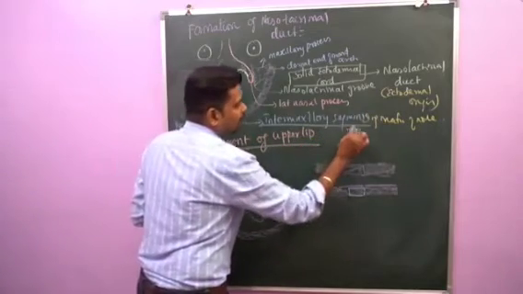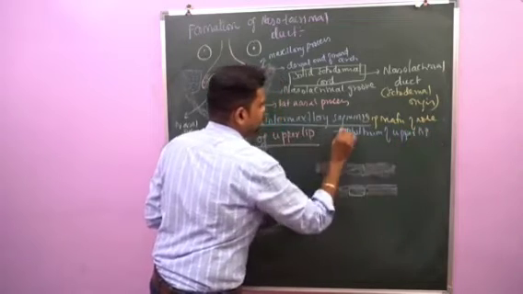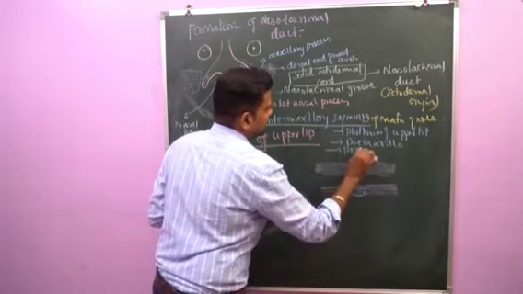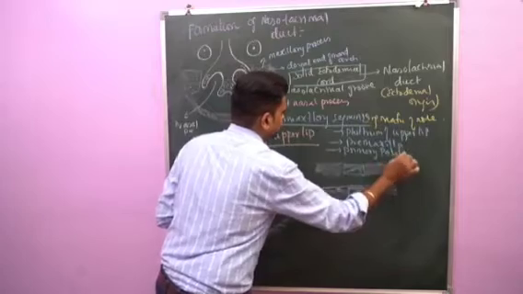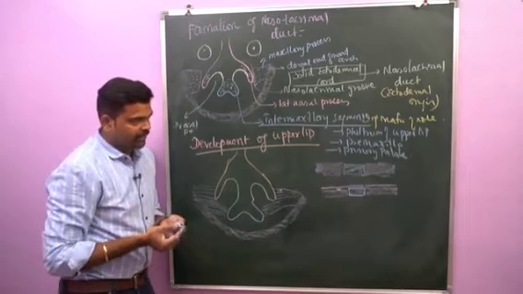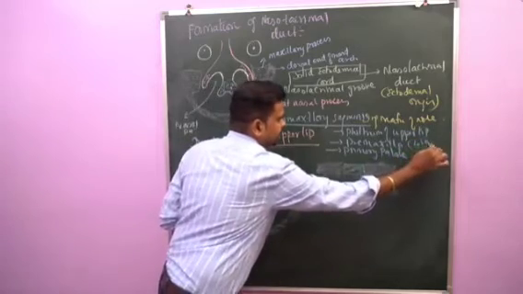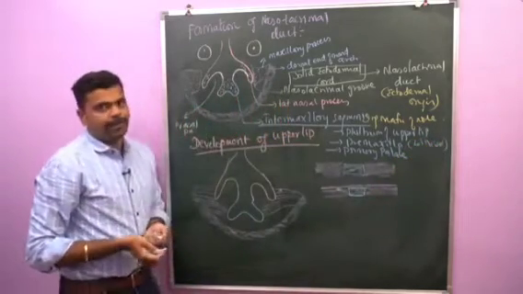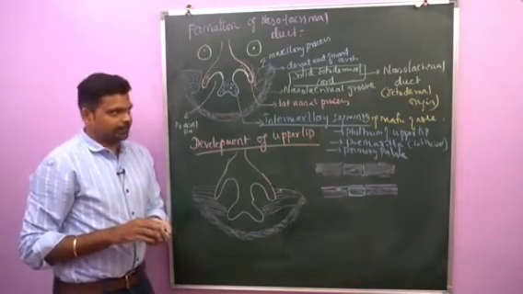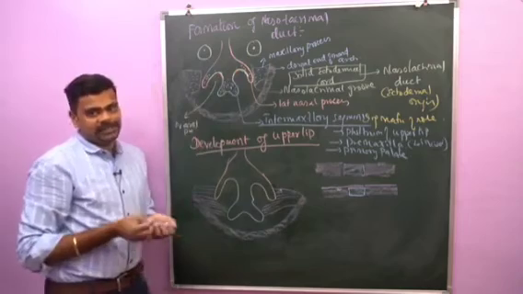Number one, philtrum of upper lip, premaxilla and primary palate. So these are the three important structures which arise from the intermaxillary segment. Number one is the philtrum of upper lip. Number two is the premaxilla, which contains the 4 incisor teeth, and the primary palate. In the skull you can see the primary palate lies in front of the incisive fossa. After formation of this intermaxillary segment, it continues above with the nasal septum.